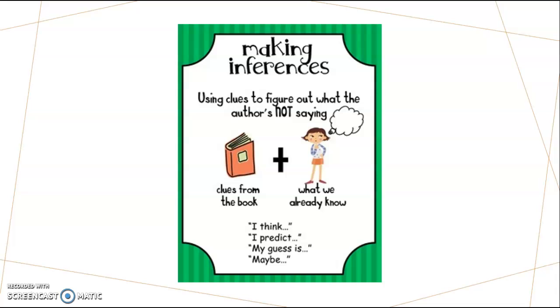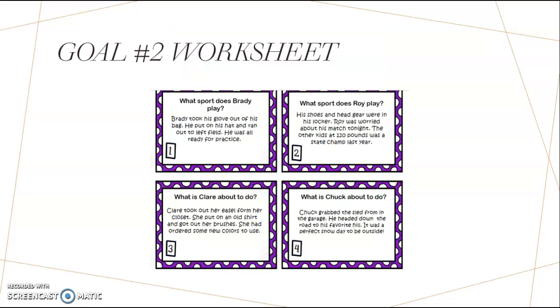And when we're making inferences, we usually use words like I think, my prediction is, my guess, or maybe, because you aren't sure. Because of background experience, things you have already experienced or read about or seen, and because of the clues the text is telling you, you kind of give yourself an idea, an image of what is going to happen. However, you will never find it in the text because it is not there. You're using clues to figure this out. So that is what we do when we are making inferences.